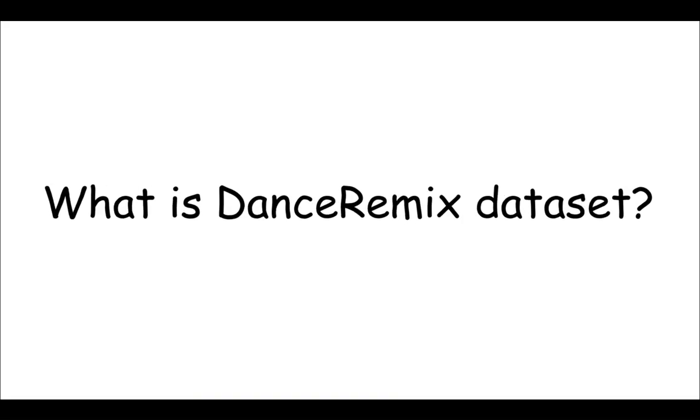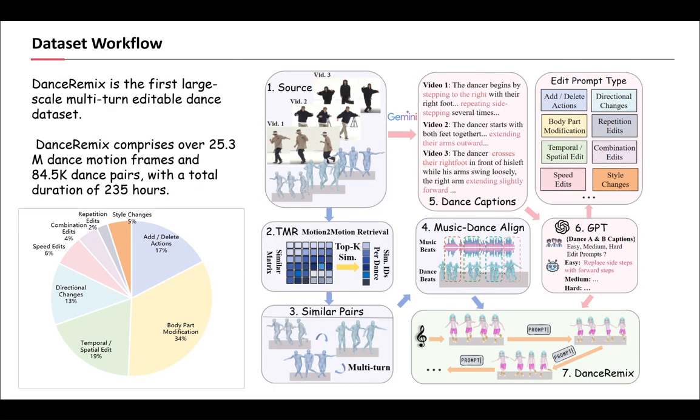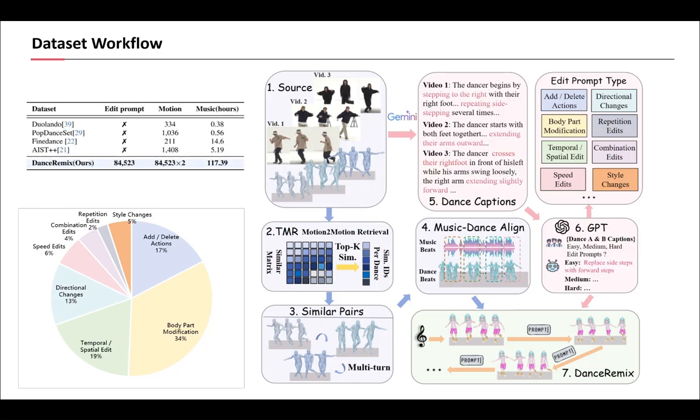Of course, a powerful framework requires high-quality data. Since no existing dataset could support our task, we had to build one from the ground up. So, what is the Dance Remix dataset? We introduced Dance Remix, the first large-scale, multi-turn editable dance dataset. It is massive, comprising over 25 million motion frames and 84,000 dance pairs, with a total duration of over 117 hours. As this table shows, existing datasets lack the crucial edit prompt modality.